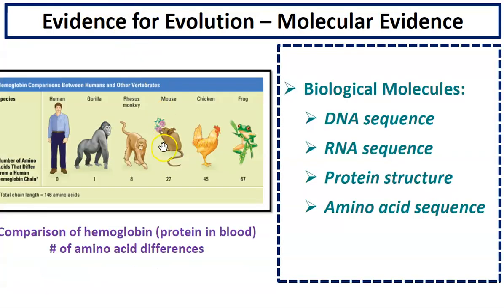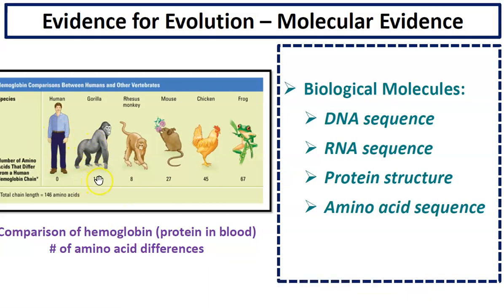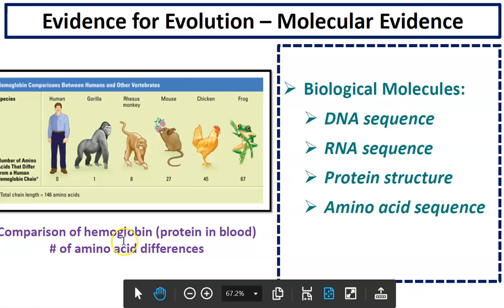Here's another example. We're looking at a comparison of hemoglobin, which is a protein in blood, and the number of amino acid differences. The number of amino acid differences between a human and a gorilla for hemoglobin is only 1. Rhesus monkey is 8. If you look at the frog, it's 67 differences in this molecule. So we can see that humans are more closely related to gorillas than they are to frogs based on the similarities of this hemoglobin molecule.